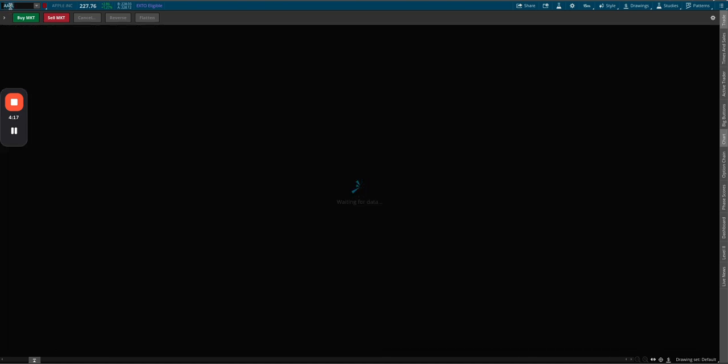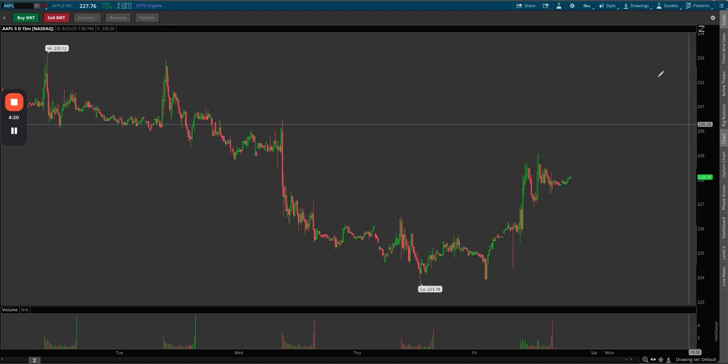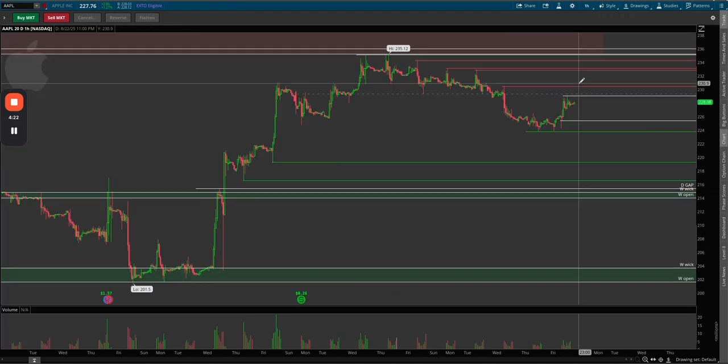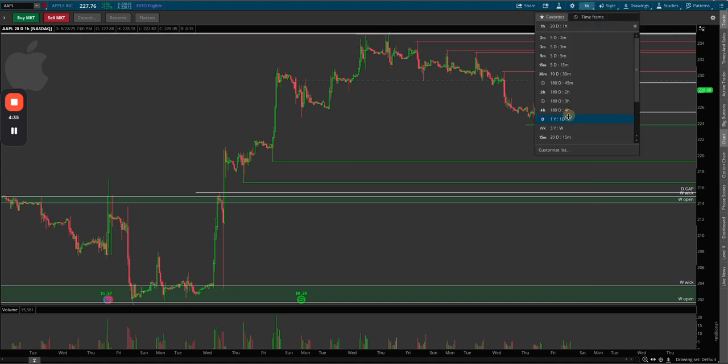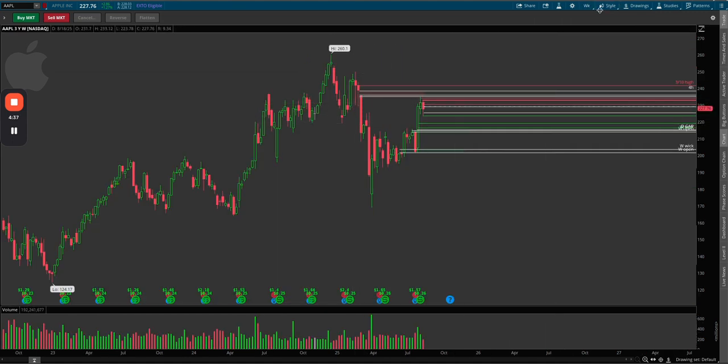And then lastly, for the individuals, we have Apple. Apple's been honestly a chop fest recently. I haven't really paid too much attention to it, but I just continue to mark out previous day high, previous day low. So I'll be watching longs over the previous day high up to 230.58, 232.75, 233.17, and really up to this weekly supply.